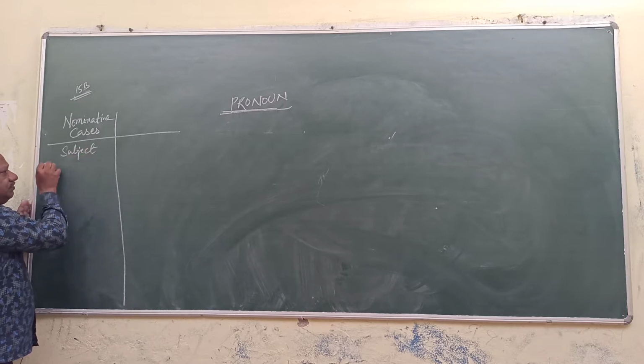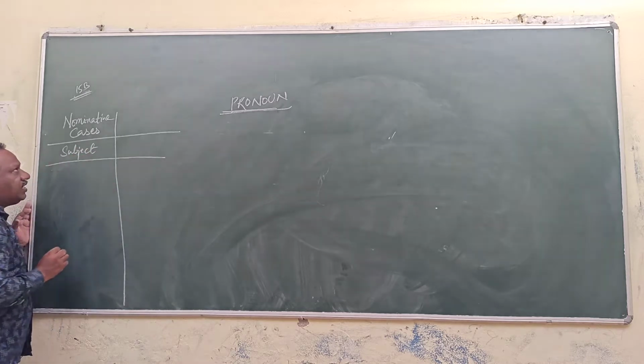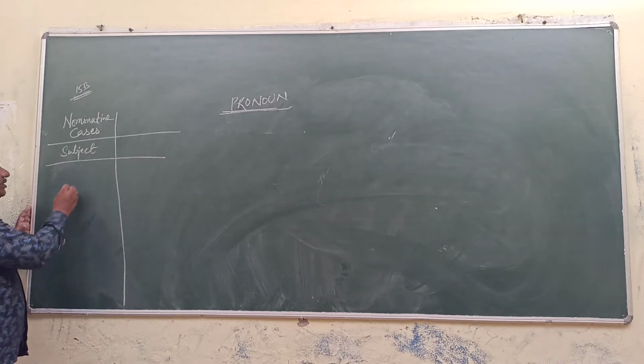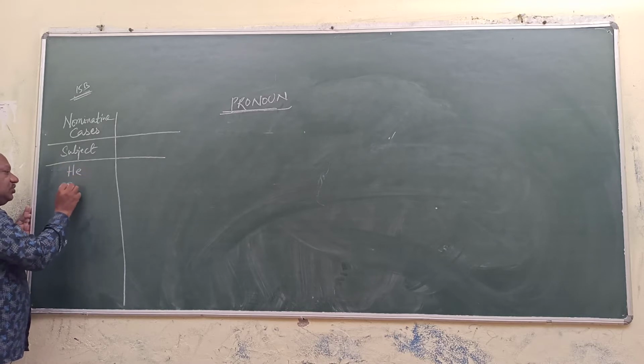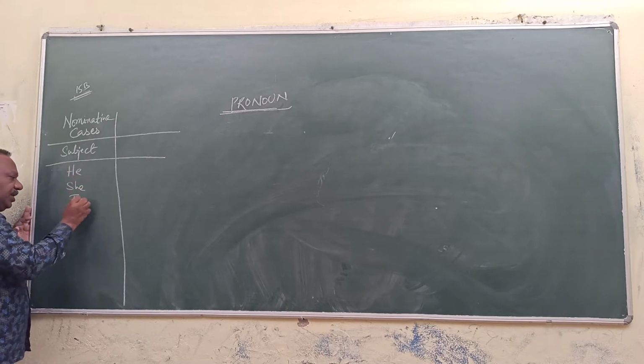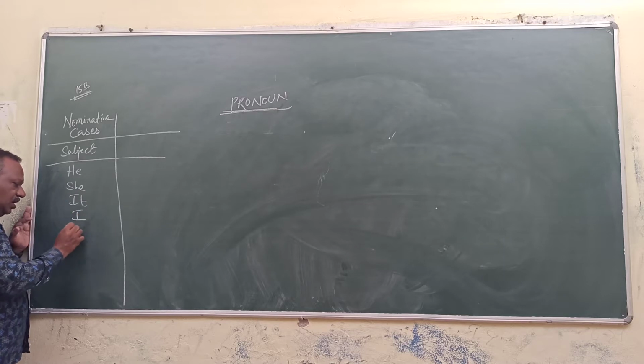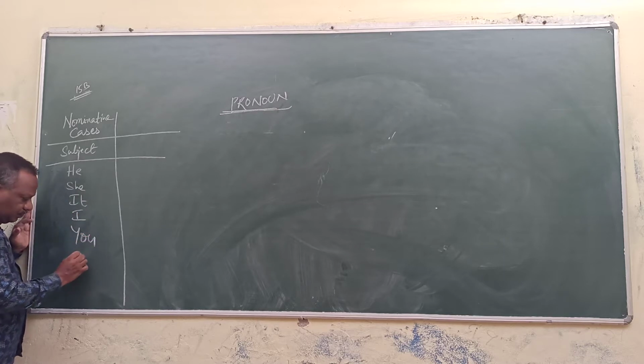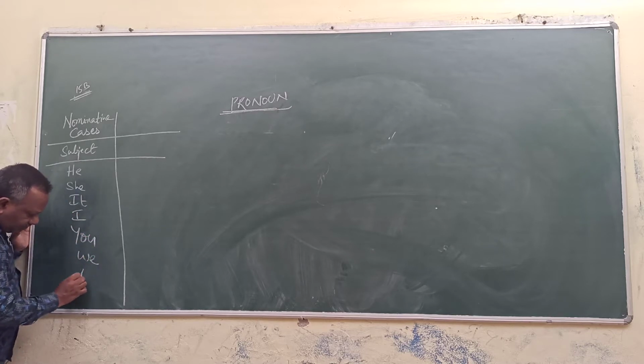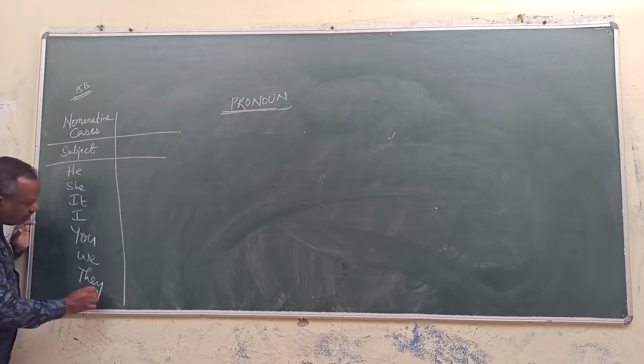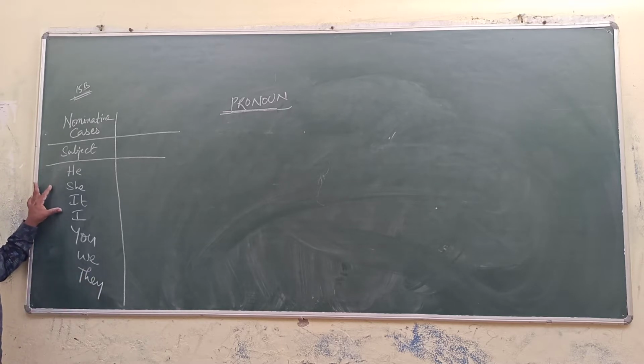Which pronouns we use in subject place, they are called nominative case. He, she, it, I, you, we, they are called nominative case pronouns. They are always used in subject place only.